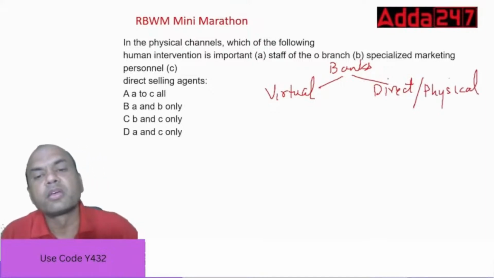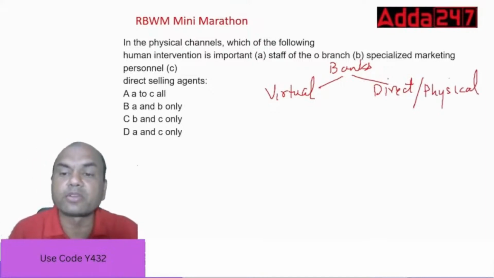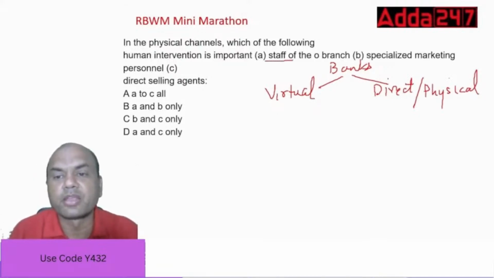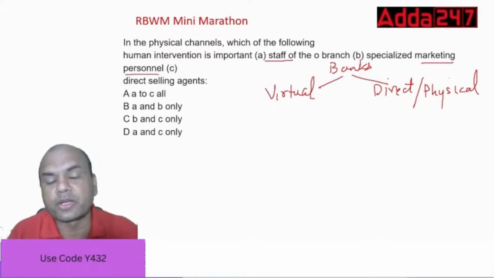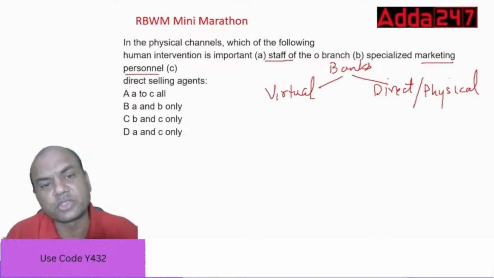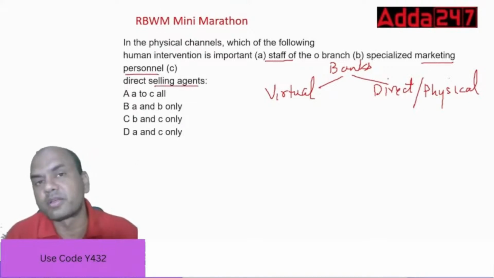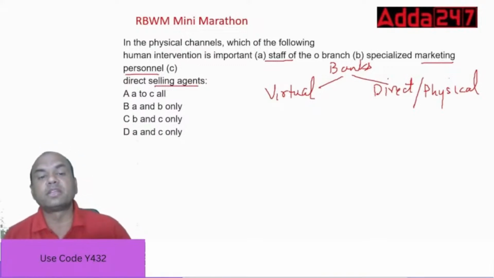So in a physical channel, what happens? All the human beings deal in. Means it's the staff of the branch. Then a specialized marketing personnel, means a marketing officer is appointed in a branch nowadays. So that person. Or DSA. So who is more important? A to C all, A and B only, B and C only, A and C only.